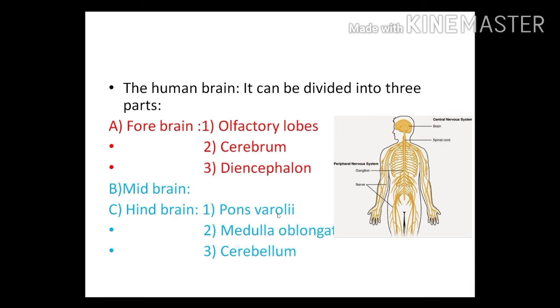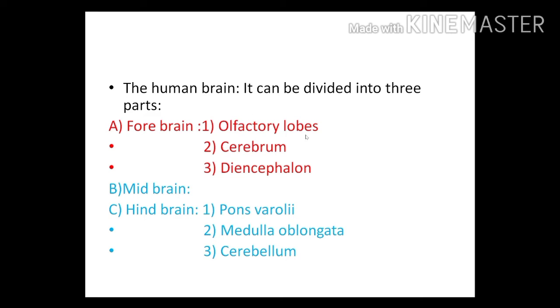In the next slide, we will discuss the human brain. It can be divided into three parts: forebrain, midbrain and hindbrain. So these three parts are the major parts of our brain. First of all, we will discuss the forebrain. Forebrain is also divided into three parts. Number one is olfactory lobes, number two is cerebrum, and last the diencephalon.